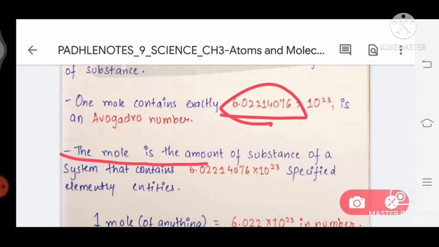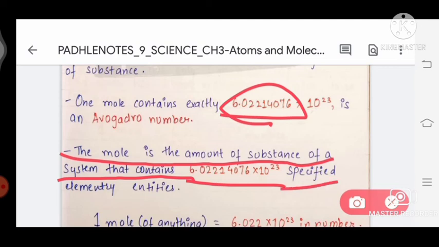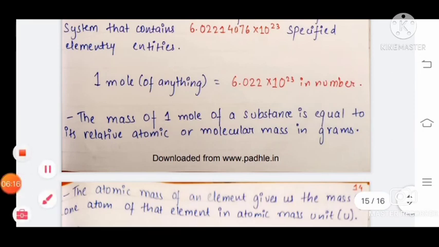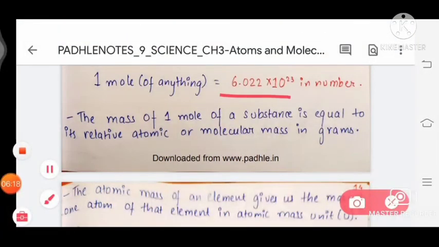The mole is the amount of substance of a system that contains 6.02214076 into 10 raised to the power 23 specified elementary entities. So 1 mole of anything is equal to 6.022 into 10 raised to the power 23 in number.